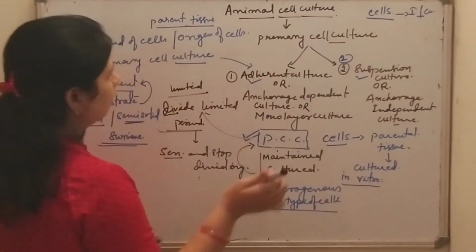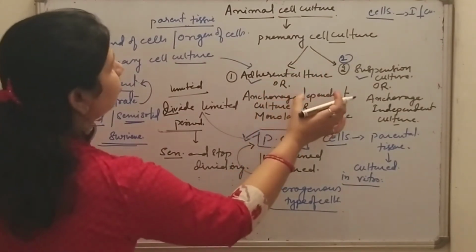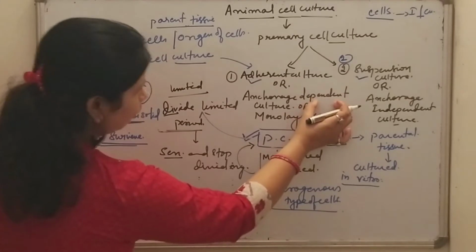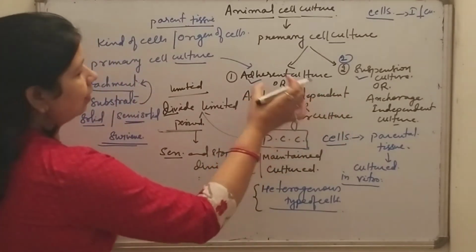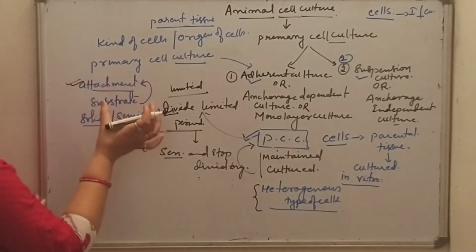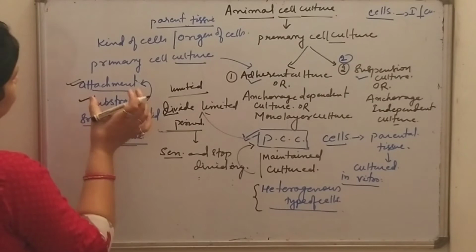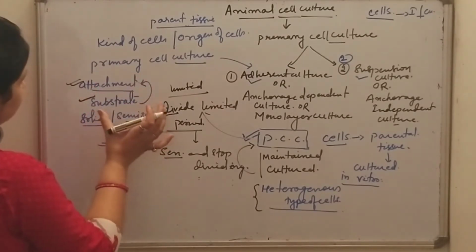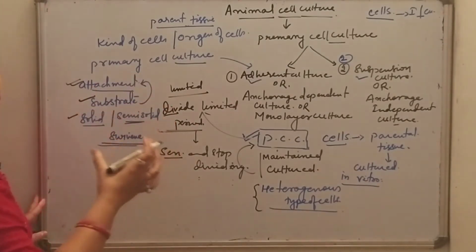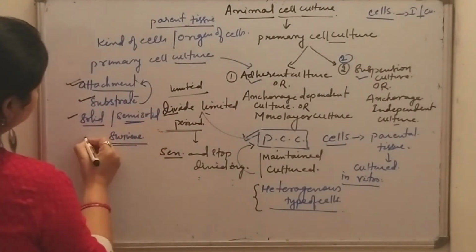So it is known as adherent culture or anchorage dependent culture. The cells are dependent on anchorage, they need attachment on the substrate, and so solid or semi-solid media is provided in order to survive.